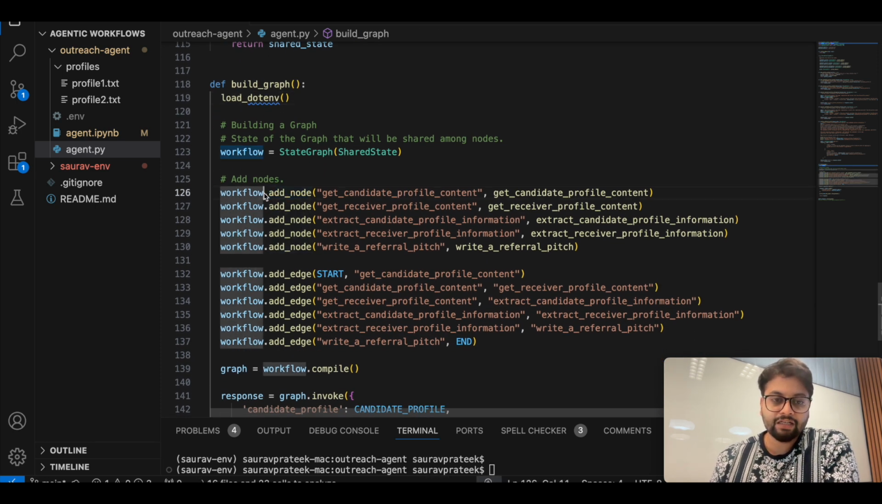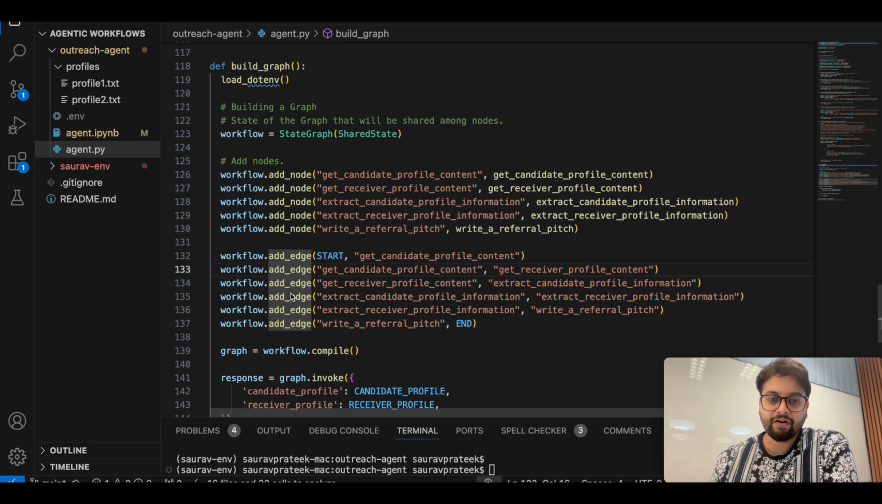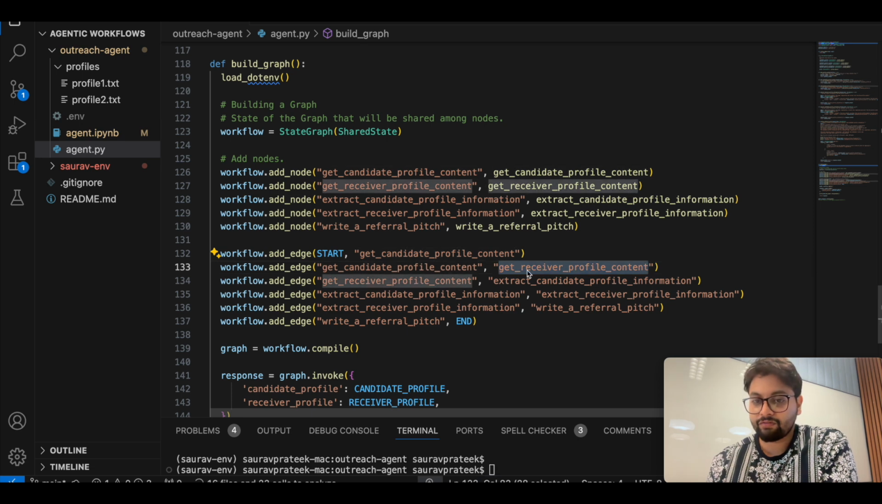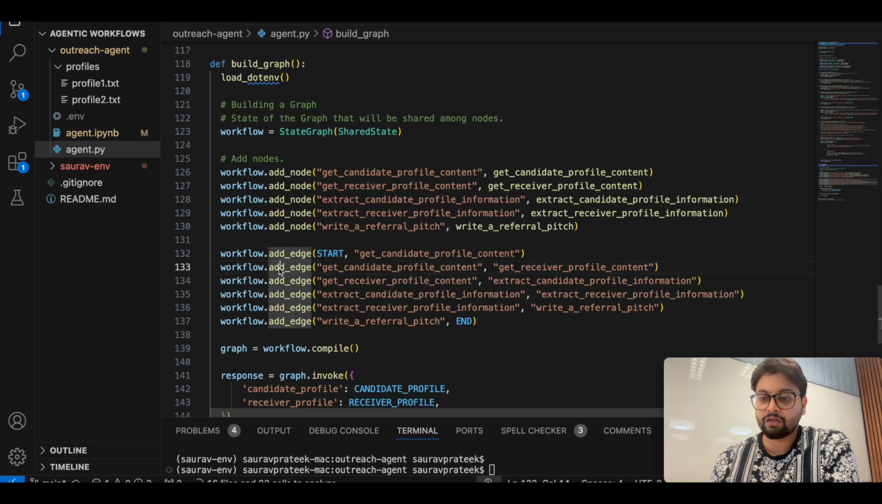Here what we are doing is building our graph by first adding the nodes and then adding the edges. You can think of it as a basic graph architecture where we define the nodes and then connect these nodes via edges so that we can tell how the flow should be. And these edges are directed. So this will always be the source and this will always be the destination, and the edge will flow from source to destination, right?